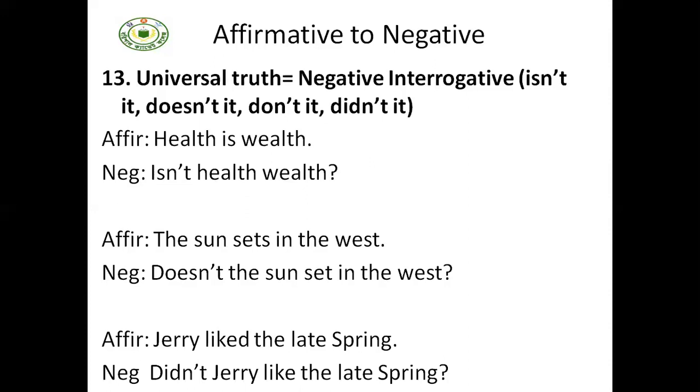So cadets, be careful about the verb of the sentences. For this, we have to use isn't, doesn't, don't, didn't. So you have to be sincere while using these very verbs.